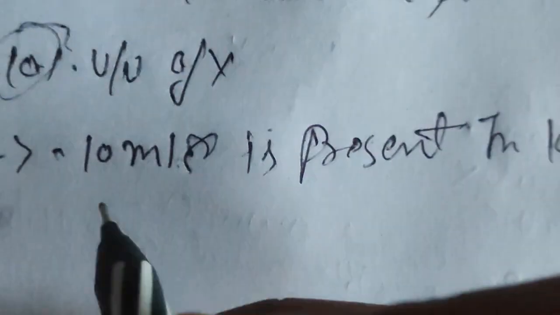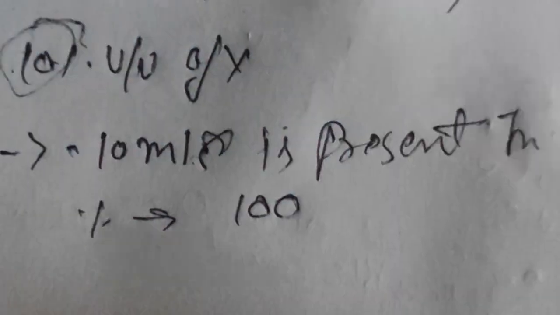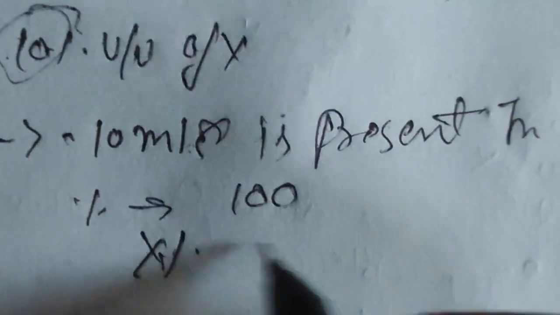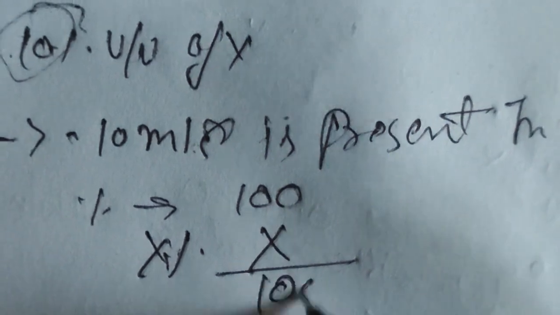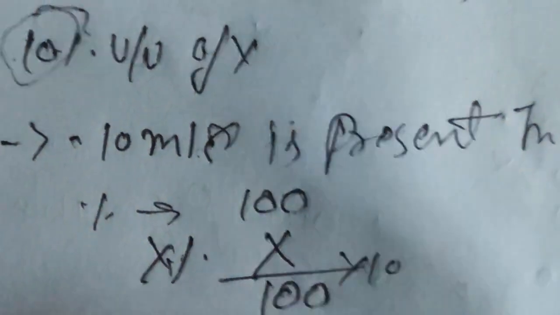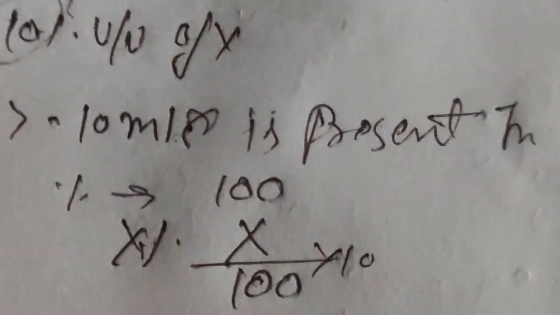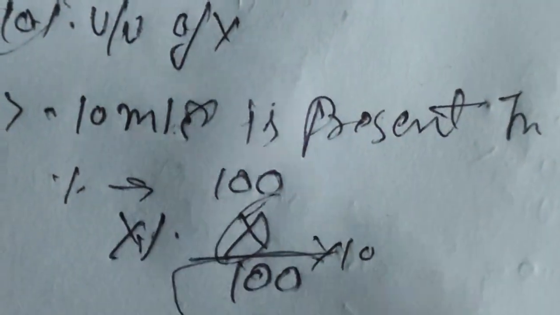So this line is important for solving the questions. You can learn it by heart, but understand why it means that. When we talk about a percent, we are talking about 100. If we say X percent, it means X in 100. So we talk about X in percent.